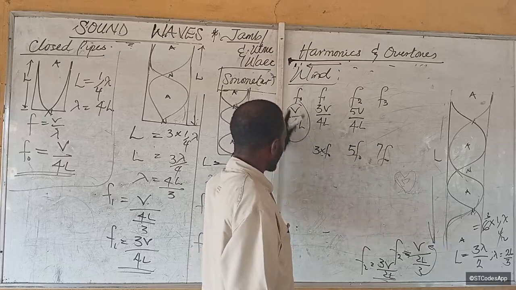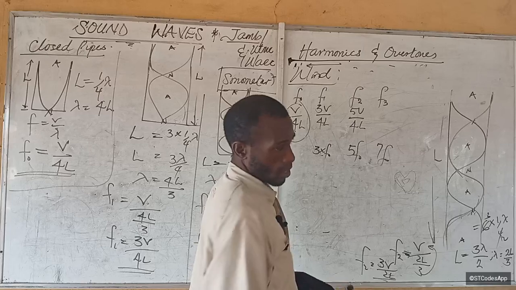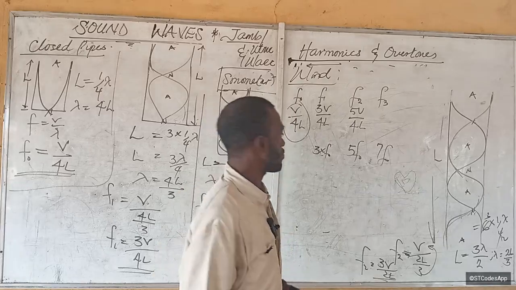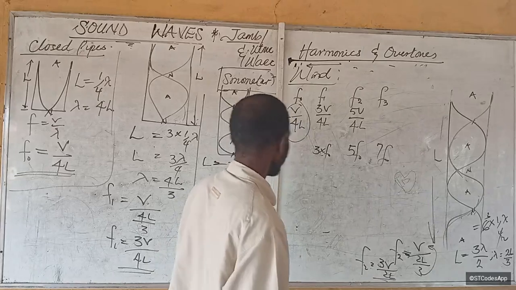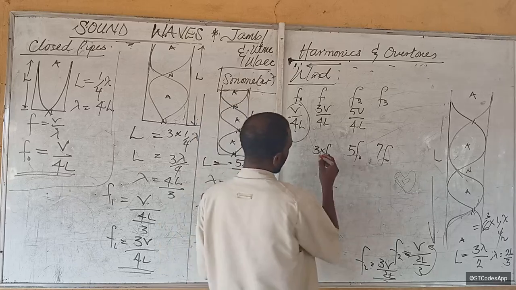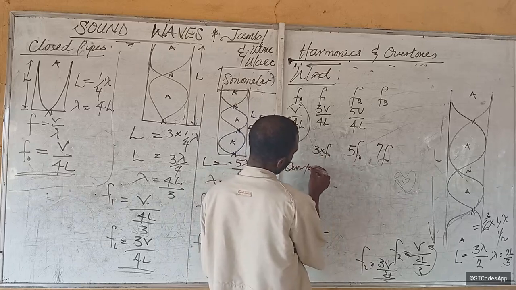3 times this will give you 3V over 4L. 5 times this will give you 5V over 4L. Alright, so that's the case with the harmonic. So how can we generate an equation like that? So if I say your set of overtones will be equal to what?